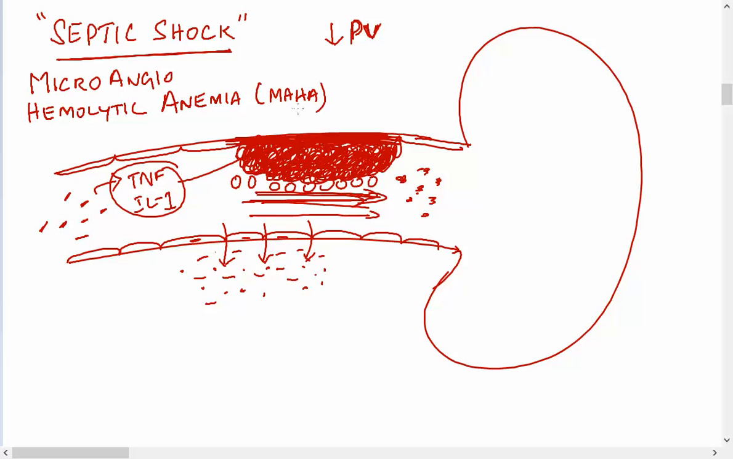Okay, MAHA, microangiohemolytic anemia. Understand? So when the microangiohemolytic anemia is formed, the oxygen carrying capacity of the blood is less because RBCs are broken. RBCs are broken, so it will lead to hypoxia.